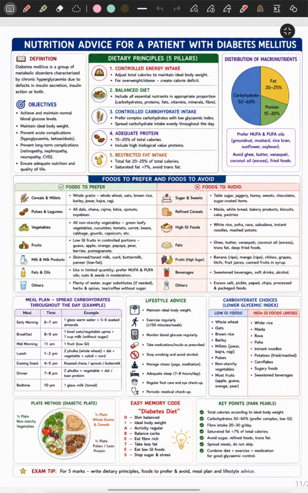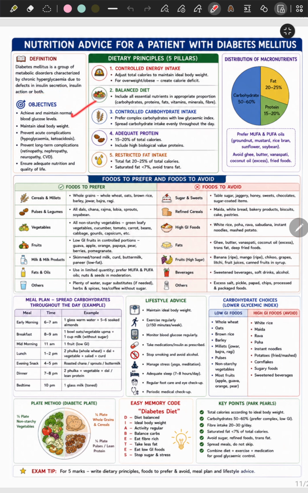So let's begin with the next topic, nutrition advice for a patient with diabetes mellitus. First, what is the definition of diabetes mellitus? It's a group of metabolic disorders characterized by chronic hyperglycemia due to defects in insulin secretion, insulin action, or both. So what will be the objectives?